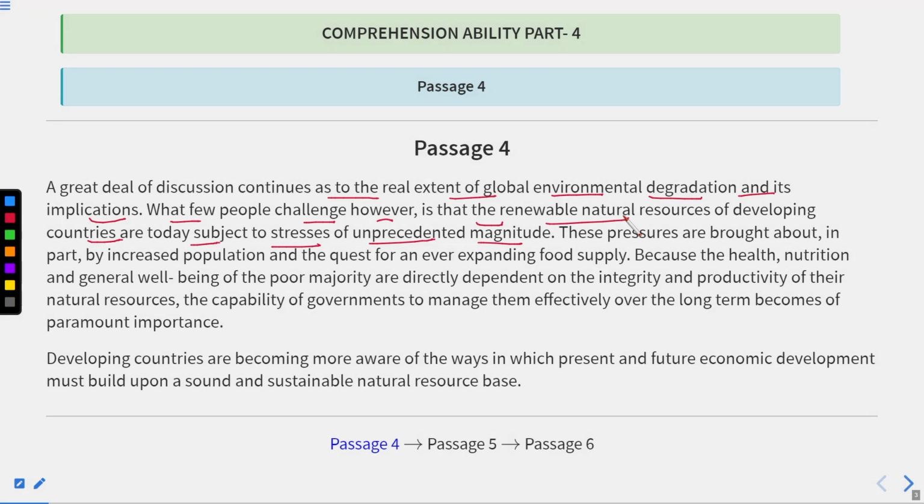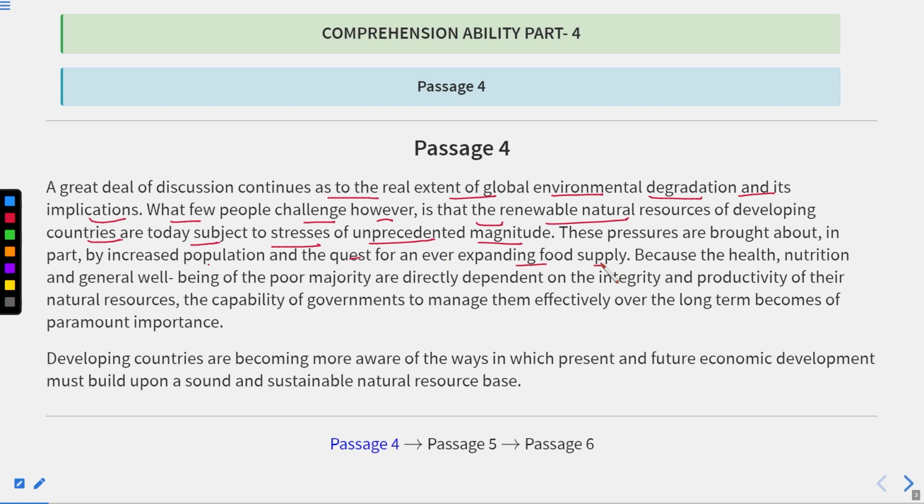A great deal of discussion continues on the real extent of global environment degradation and its implications. What few people challenge, however, is that the renewable natural resources of developing countries are today the subject of a stress of unprecedented magnitude. These pressures are brought about in part by increased population and the quest for an expanding food supply.